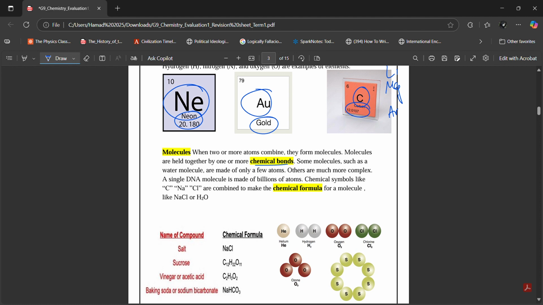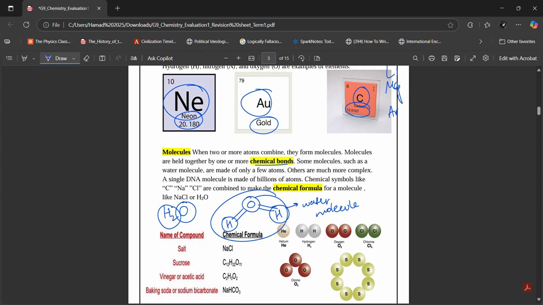Water. What is the formula of water? You probably know this. It is H2O. What does this mean? It means that in a molecule of water, you have two hydrogen atoms, you have one oxygen atom. If I draw the structure of water, it's going to look like this. This is going to be our oxygen atom. We're going to have two hydrogen atoms like this. And this is what the bonds are going to look like. Okay? The hydrogen atoms are joined to the oxygen atom through these chemical bonds. This is what we call a water molecule.